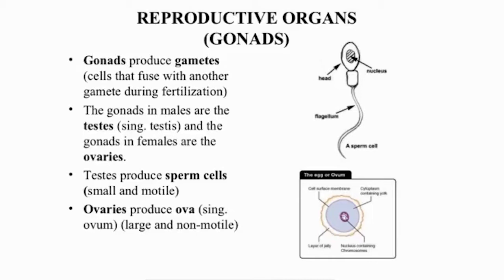The gonads in males are the testes, and the gonads in females are the ovaries. Testes produce sperm cells, which are small and motile. Ovaries produce ova, which are large and non motile.